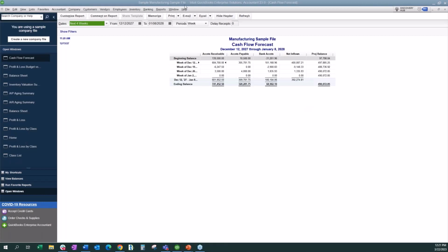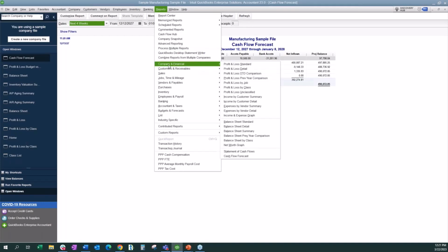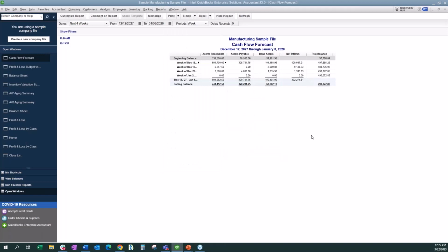Okay, so I'm going to take you back and show you where I got here. This was under reports, under company and financial, and then you've got your statement of cash flows and your cash flow forecast. The cash flow forecast allows you to see the activity in your accounts receivable, accounts payable, and bank, and then it gives you that projected balance.